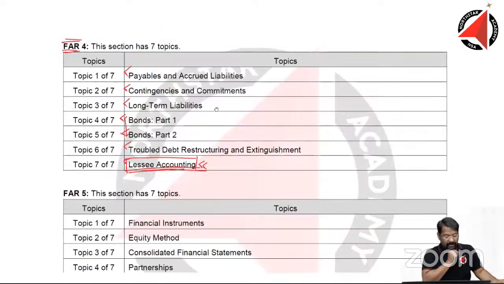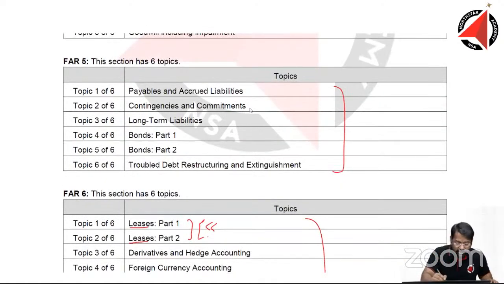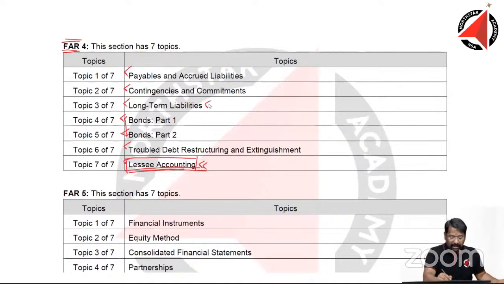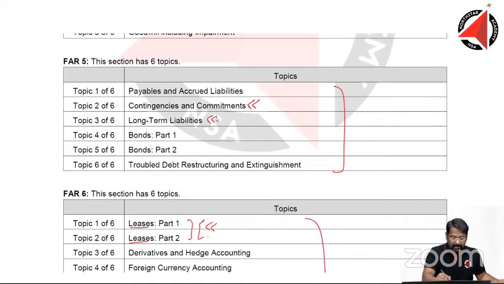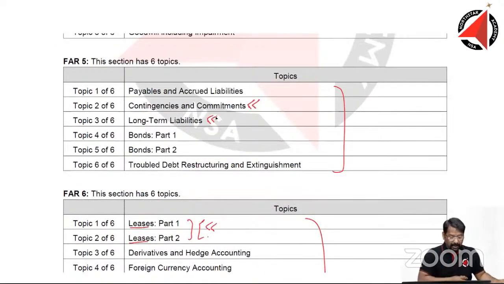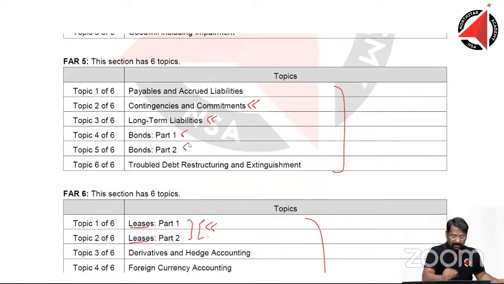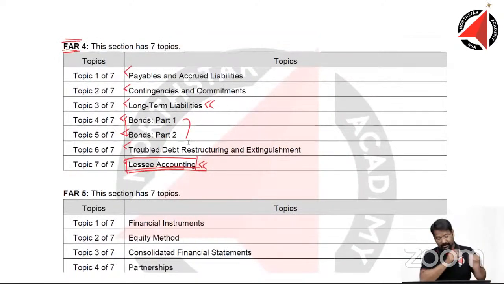Okay, fine. Then contingencies and commitments were also okay. It was covered here. Then we have long-term liabilities covered here. We have bonds, part 1, part 2, very much covered here. So most of it looks like it's covered.